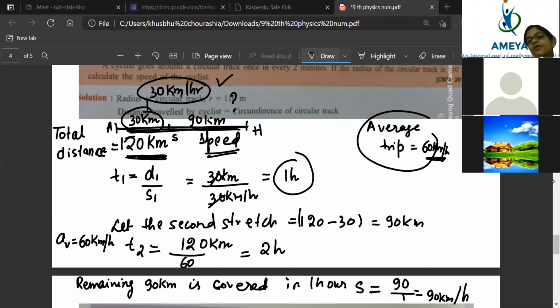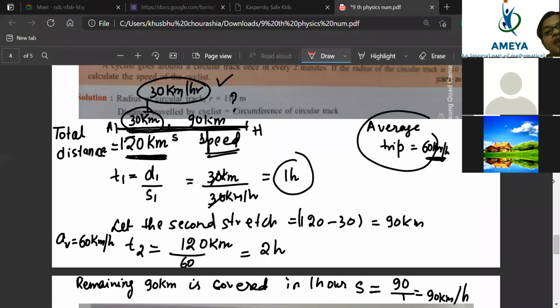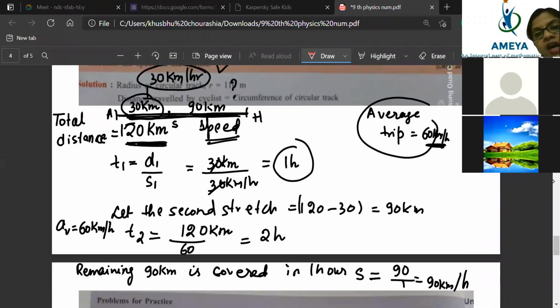Very good, Ashwin. So I'm telling, the remaining 90 kilometer has to be covered in 1 hour, beta. And to cover this 90 kilometer in 1 hour, she has to maintain a speed of 90 kilometer per hour.